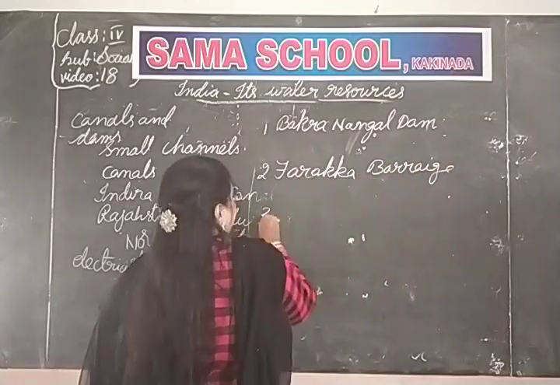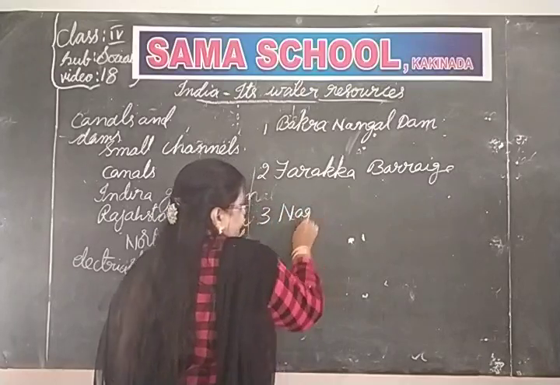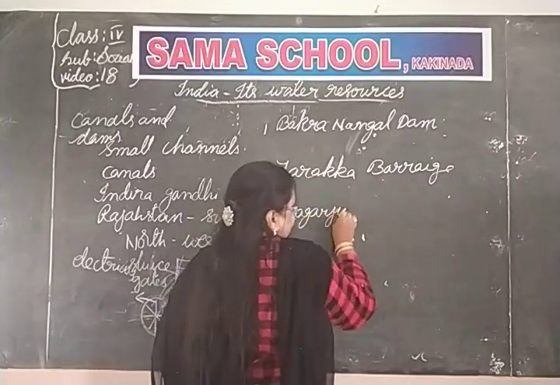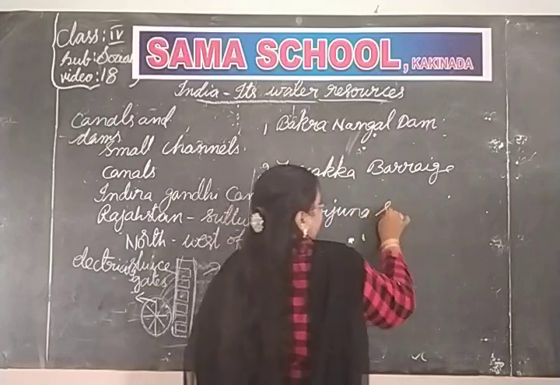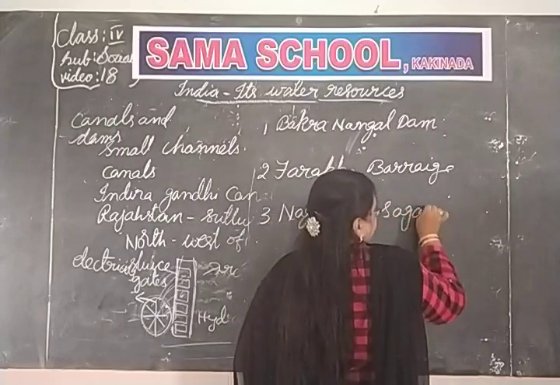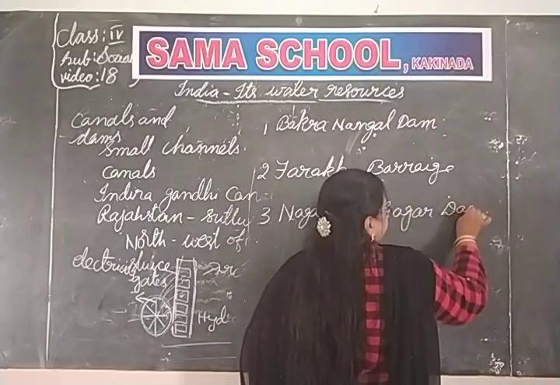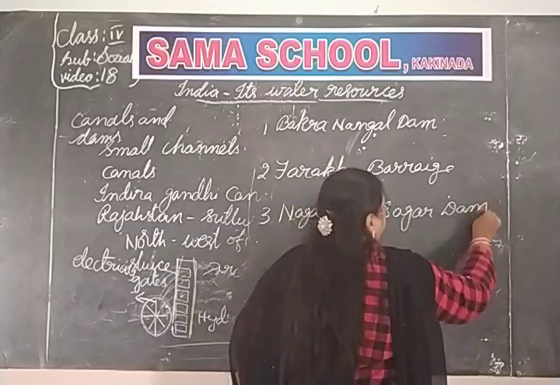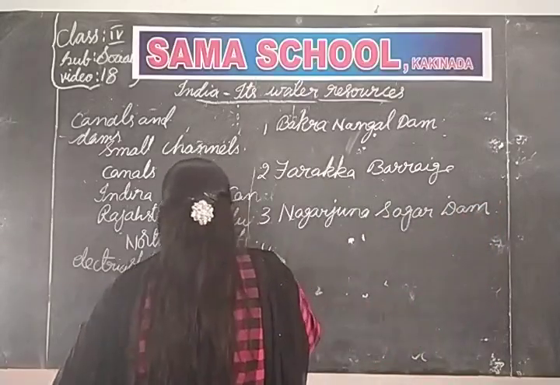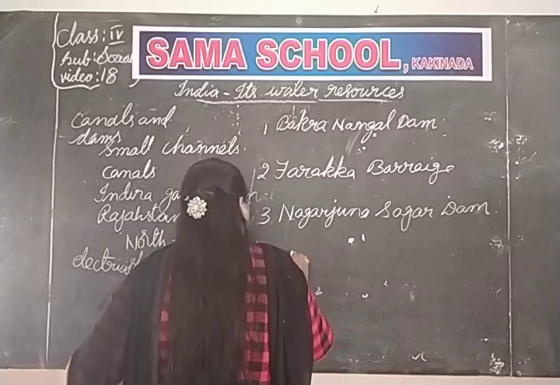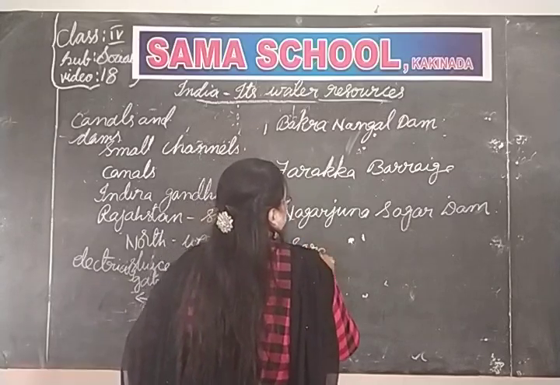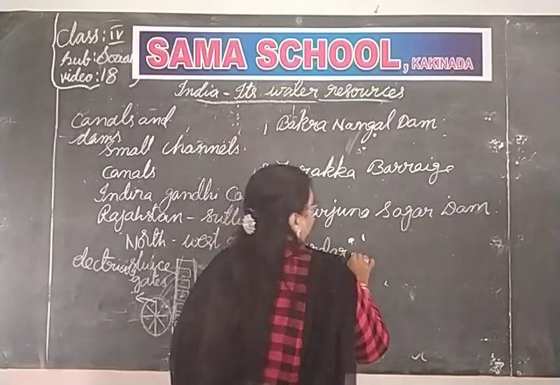The third one is Nagarjuna Sagar Dam. The fourth one is Sardar Sarovar Dam.